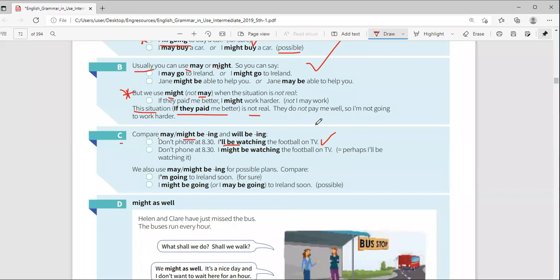Don't phone me at 8:30. I will be watching the football on TV. That means that you are sure about that activity. This activity will be going on at that time in the future. Yes, because there's football on TV tonight. So I'll be watching. Don't call me at 8:30 today.